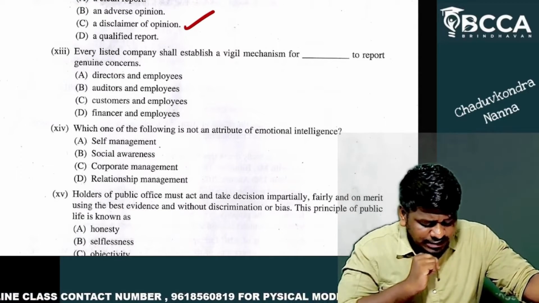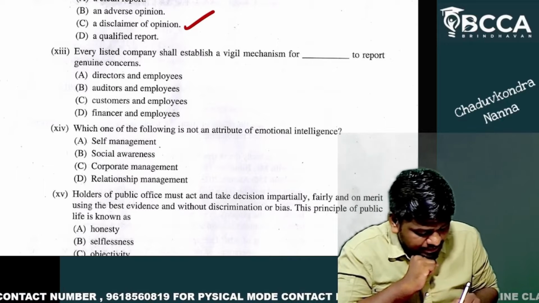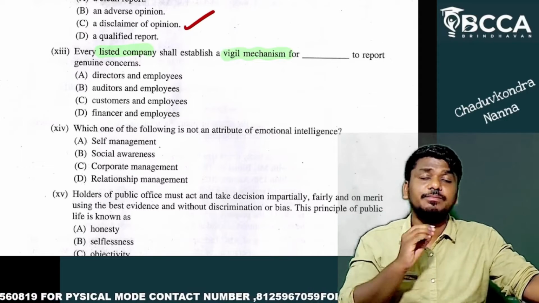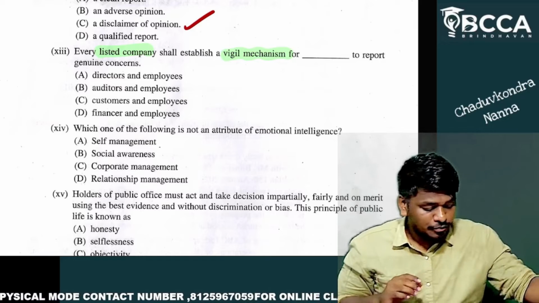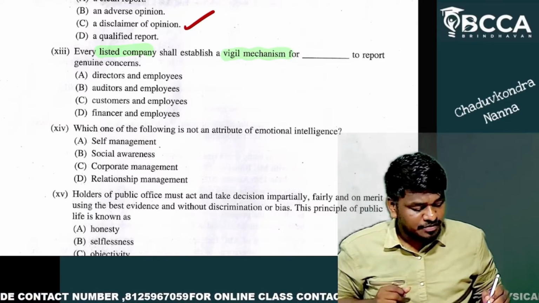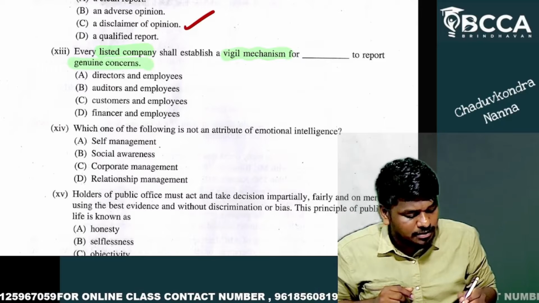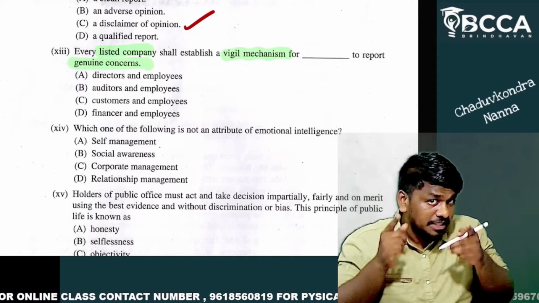Next, question number 13. Every listed company shall establish a vigil mechanism. Vigil mechanism means very careful mechanism for a dash to report a genuine concern. What is the point?